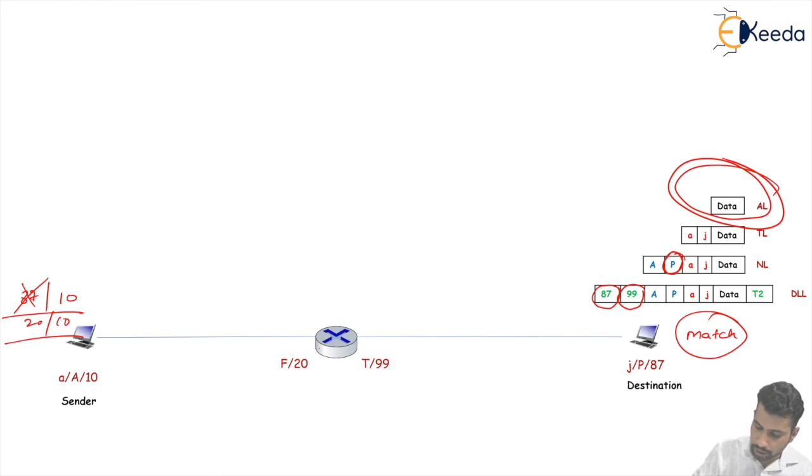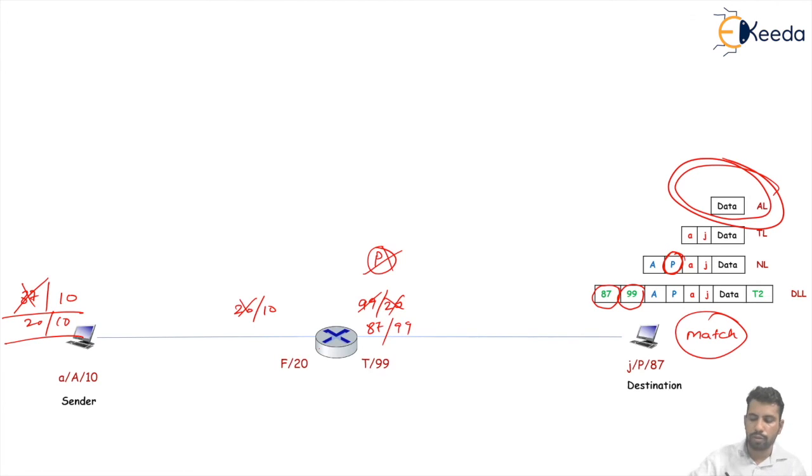Here the packet has destination physical address 20 and source physical address 10, and this is not matching with the logical address of the destination, so it is encapsulated again with 99 as the destination physical address and 20 as the source physical address. But here also the logical address P of the destination is not matching, so again it is encapsulated with the next hop 87 and the physical address of the source 99.